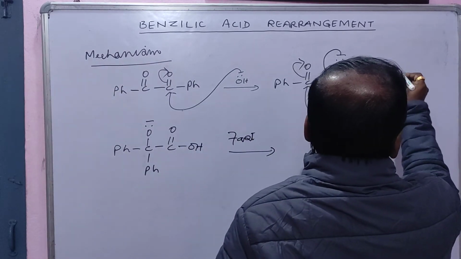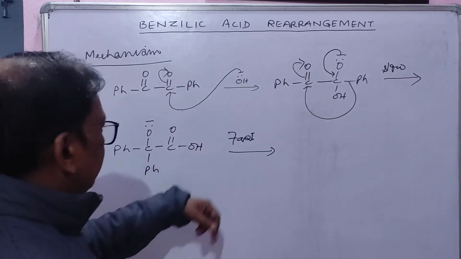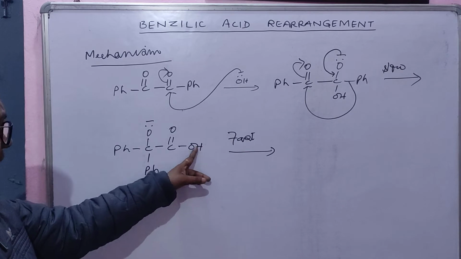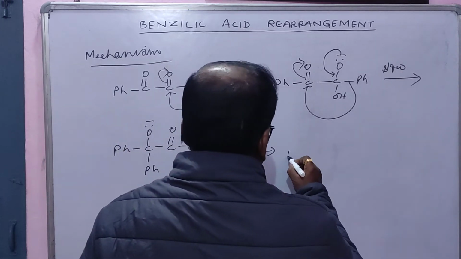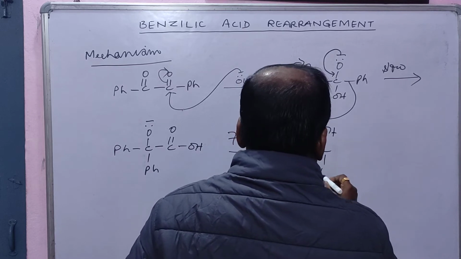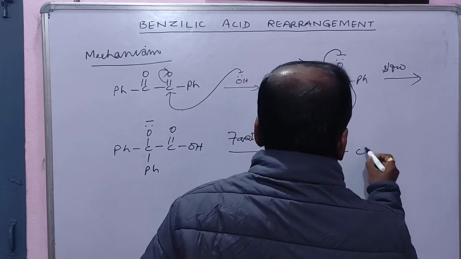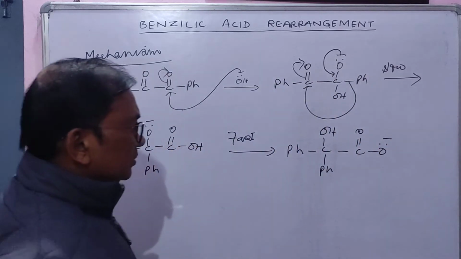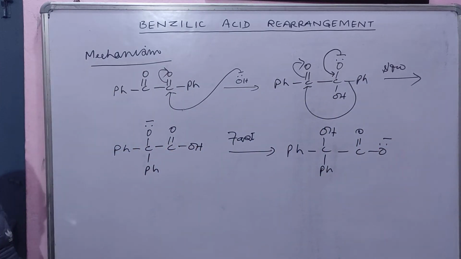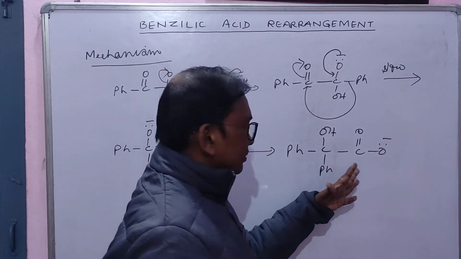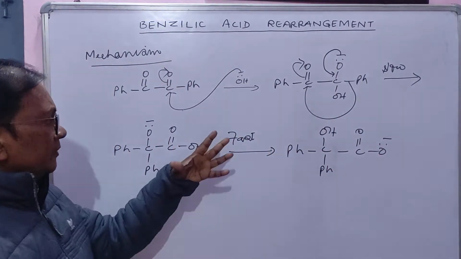This step is slow and this step is fast. What will happen in this step? This hydrogen ion will come here. It is carboxylate ion of benzilic acid, or you can say sodium salt of benzilic acid.